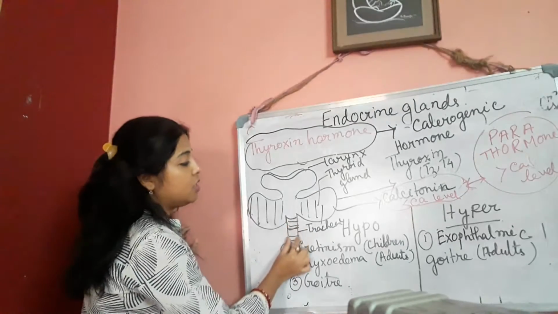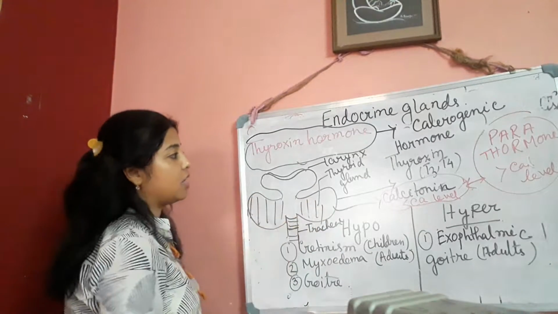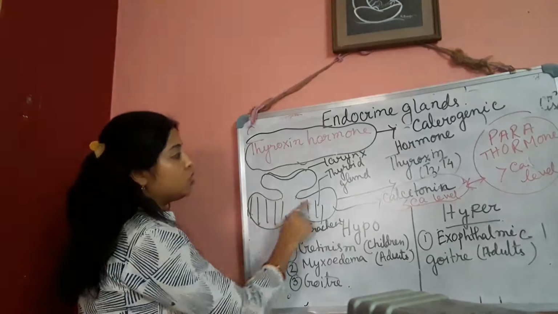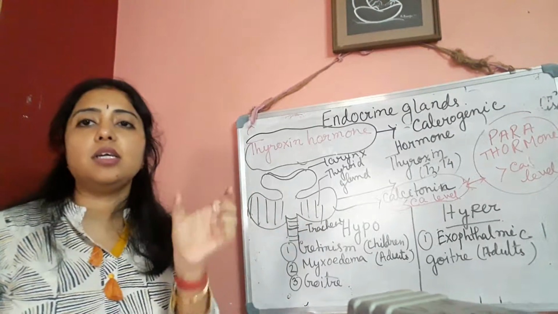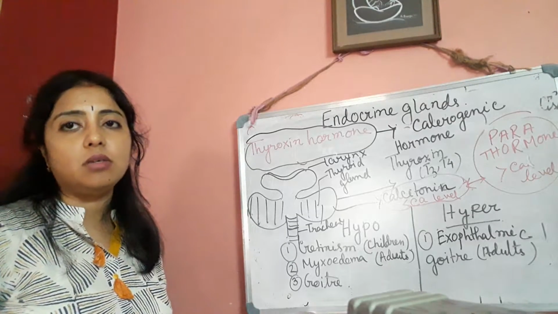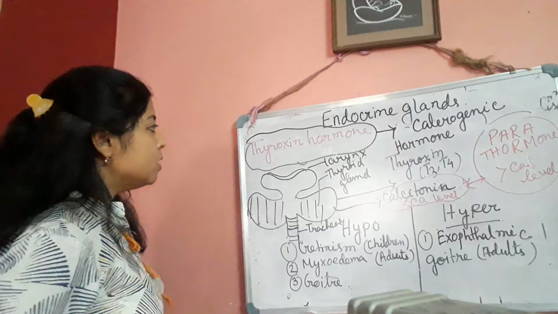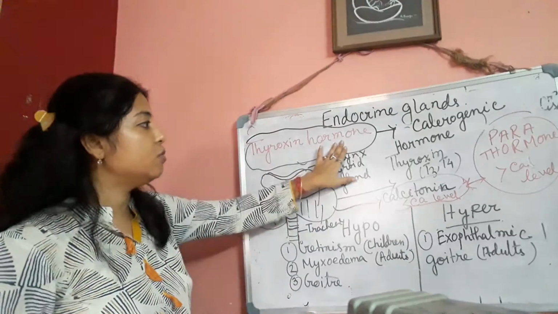Okay, and here our breathing tube, that is the trachea, is present, and here this gland is present. These are the two lobes of the thyroid gland, and they are connected by a connection which is known as the isthmus. Okay. So the hormone which is secreted from this thyroid gland is thyroxine hormone.